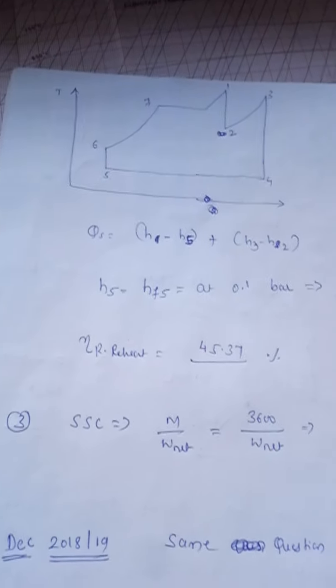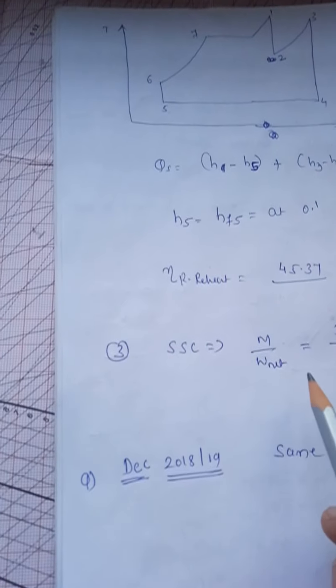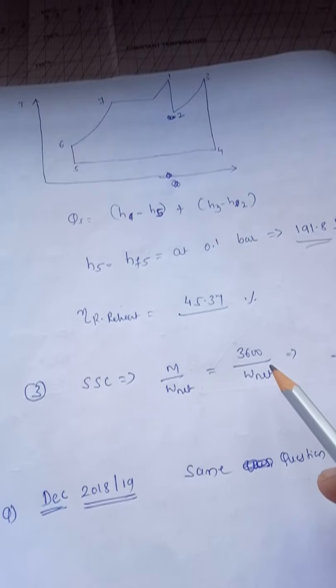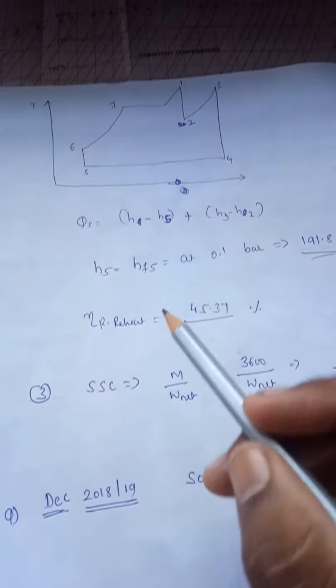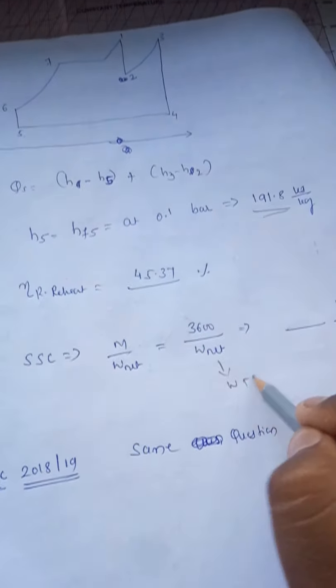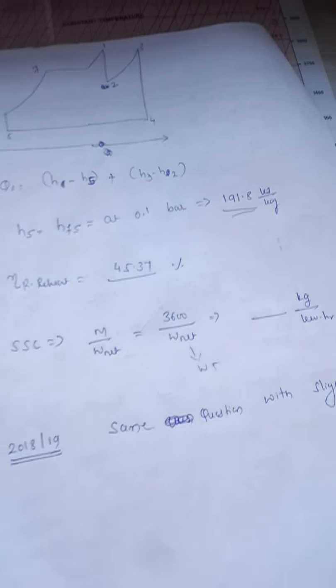Substitute here and you will get the Rankine efficiency. And the specific steam consumption, or steam rate, is 3600 divided by WNet. WNet you will already be calculating, that is the turbine work only. Then substitute here and you will get the value in kg per kilowatt hour, right?